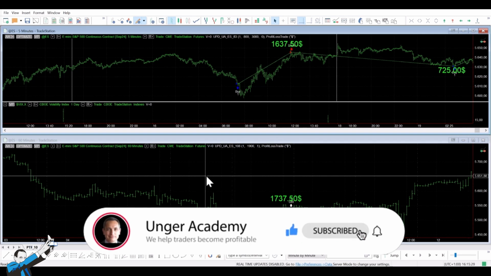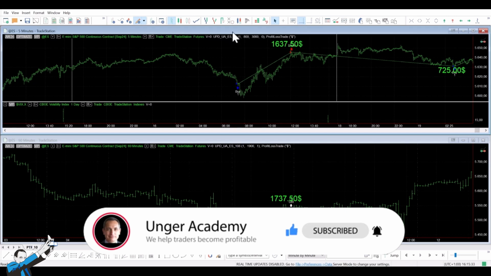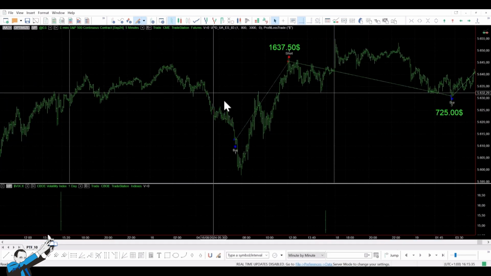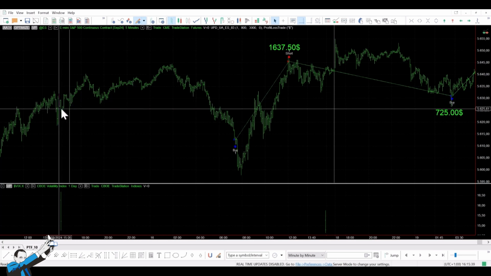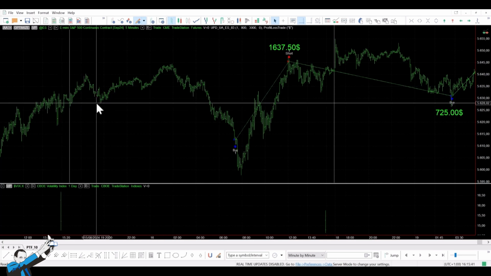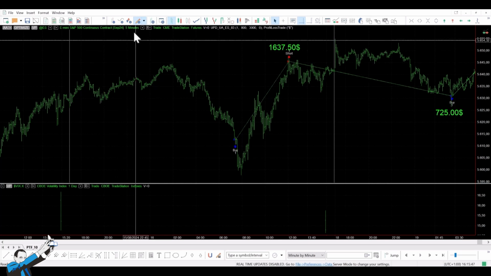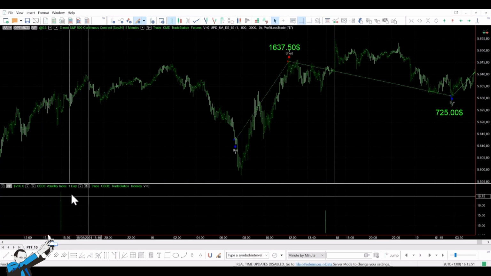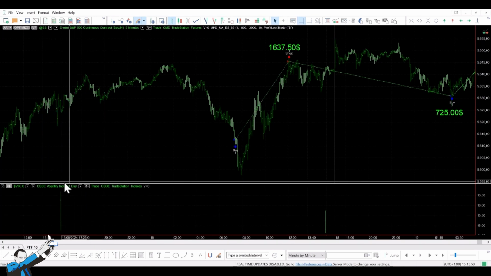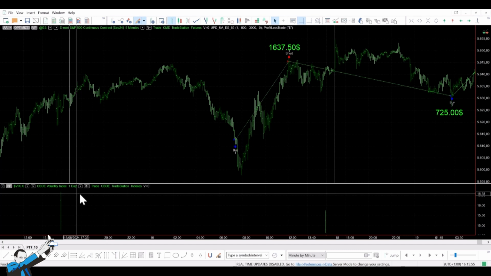One of the coaches at Unger Academy here, and let's dive in by analyzing the first of these two strategies. This strategy has the S&P 500 on data 1, which we can consider the primary series or reference, set on a 5-minute time frame. On data 2, we use the volatility index set on a daily time frame. Let's go over the entry conditions for this strategy.